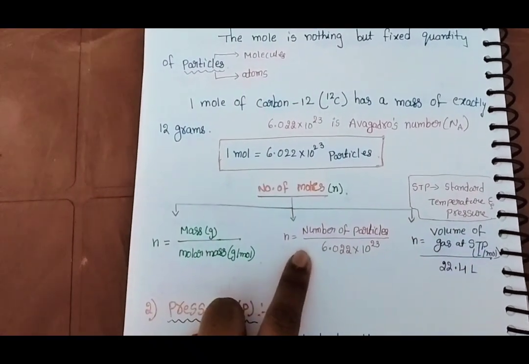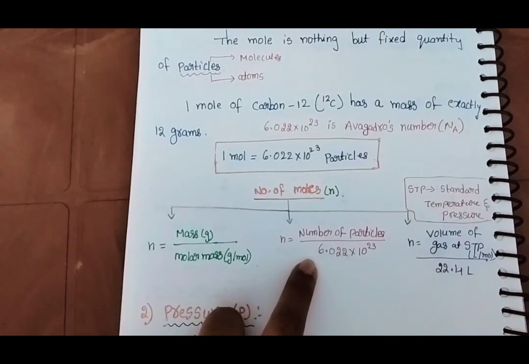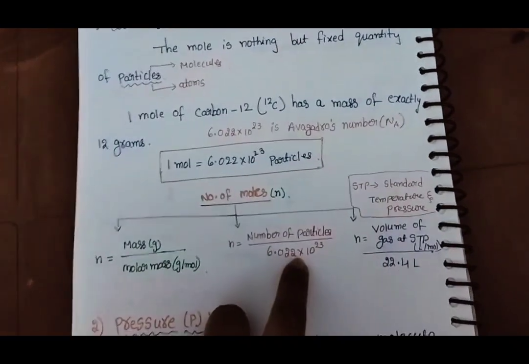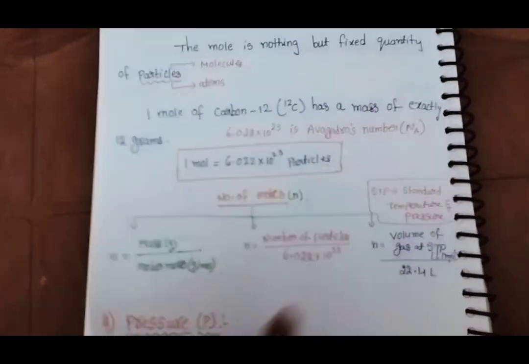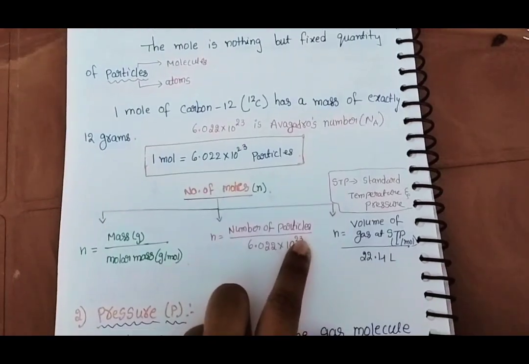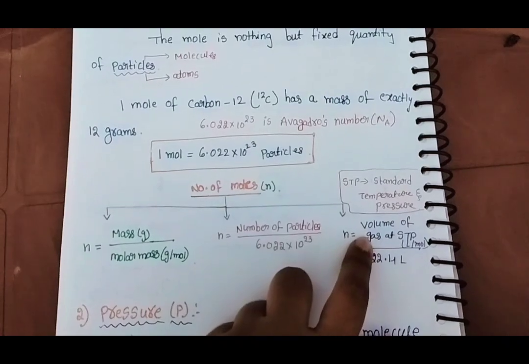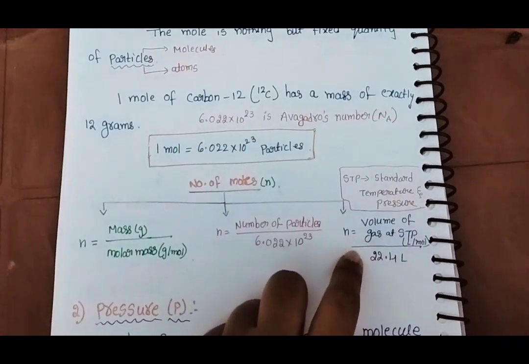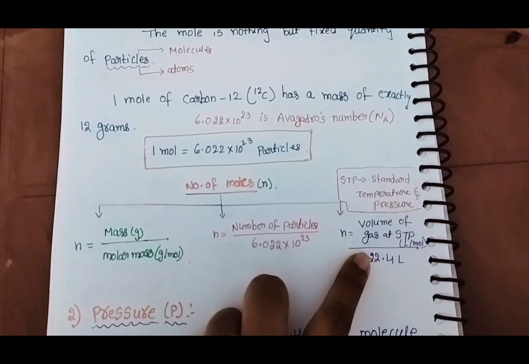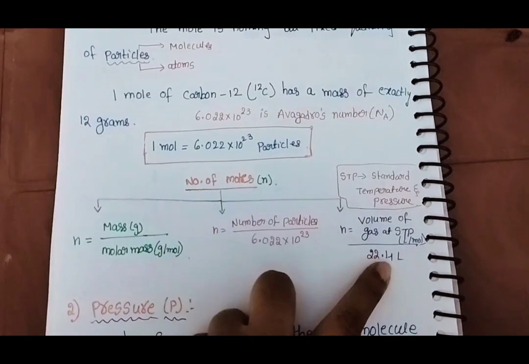If they give the number of particles, the number of moles is N equal to number of particles divided by Avogadro number, which is 6.022 into 10 to the power 23. At STP, meaning standard temperature and pressure, if they give volume in the question, we use this formula: number of moles is equal to volume of gas at STP in liters divided by 22.4 liters per mole.